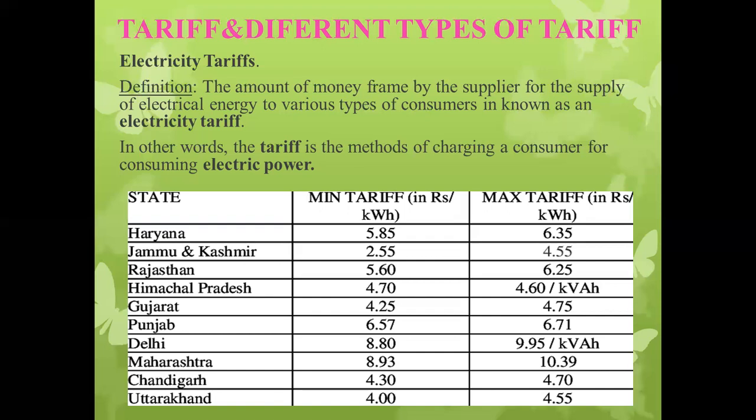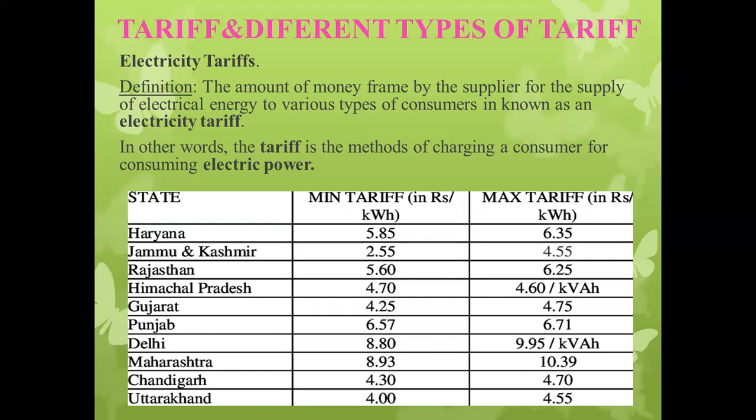Once again, what is meant by electricity tariff: it is the total amount of money framed by the supplier for the supply of electrical energy to various types of consumer, or the total amount of money taken from the consumer for their per unit consumption of electrical energy.